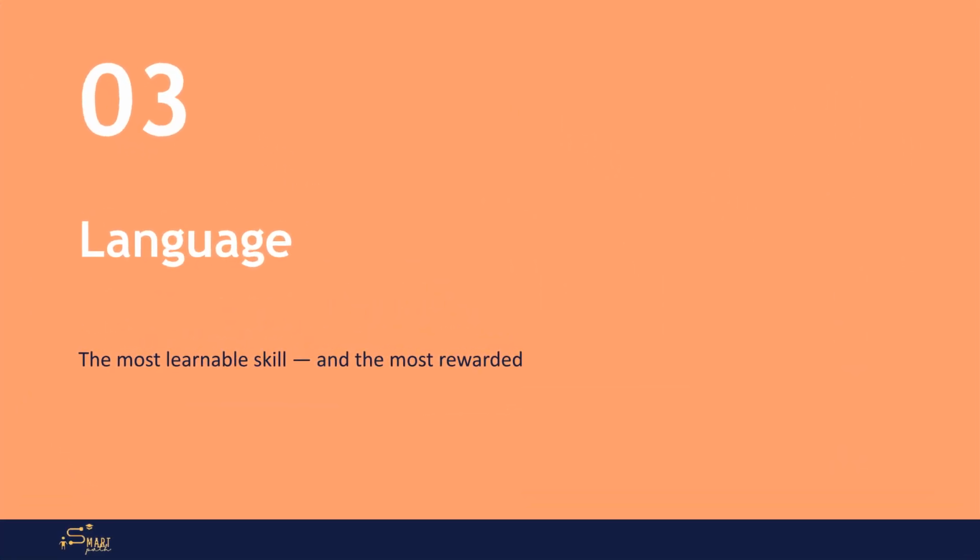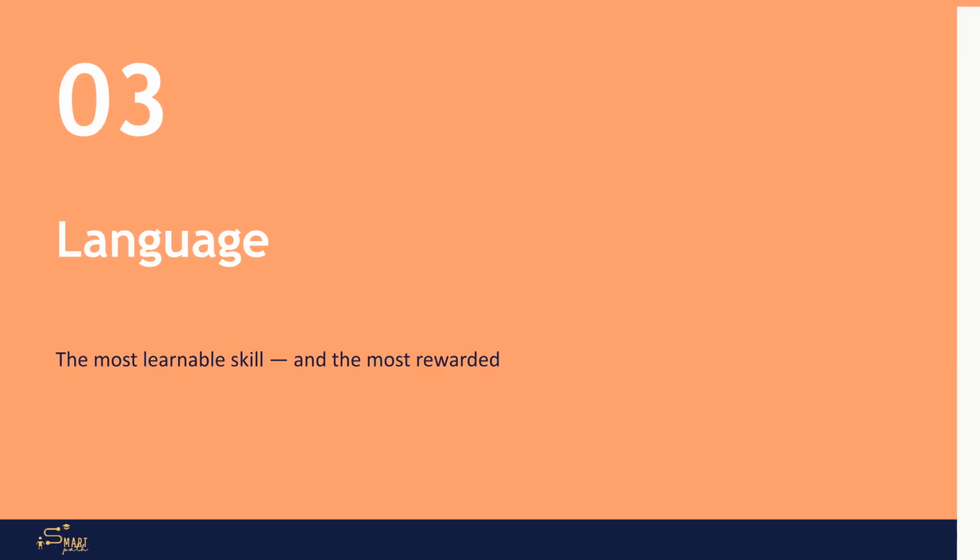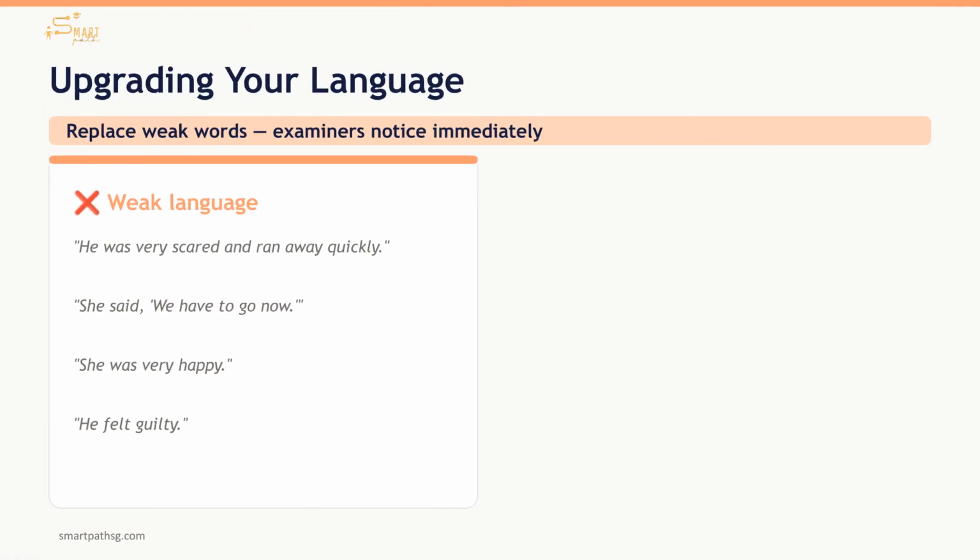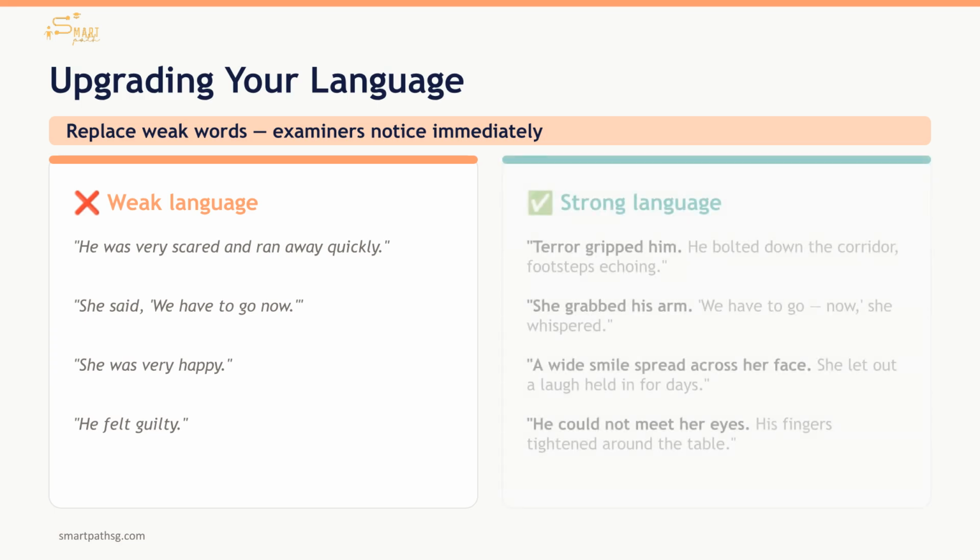Section 3. Language. Unlike ideas, vocabulary and sentence craft are skills that are directly learnable and highly rewarded. Examiners notice weak language immediately. Weak sentences often rely on basic adjectives and overuse "said" for dialogue. Pause the video and see how you would improve these examples of weak language here. Every weak sentence has a stronger version.